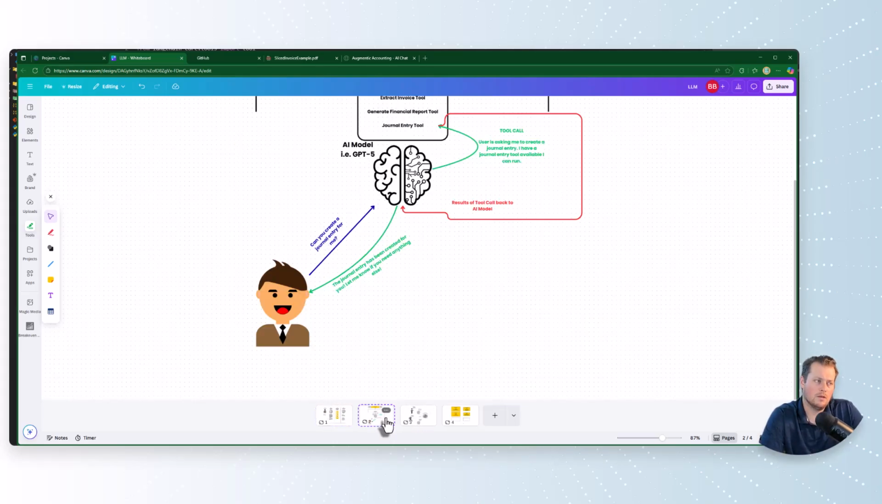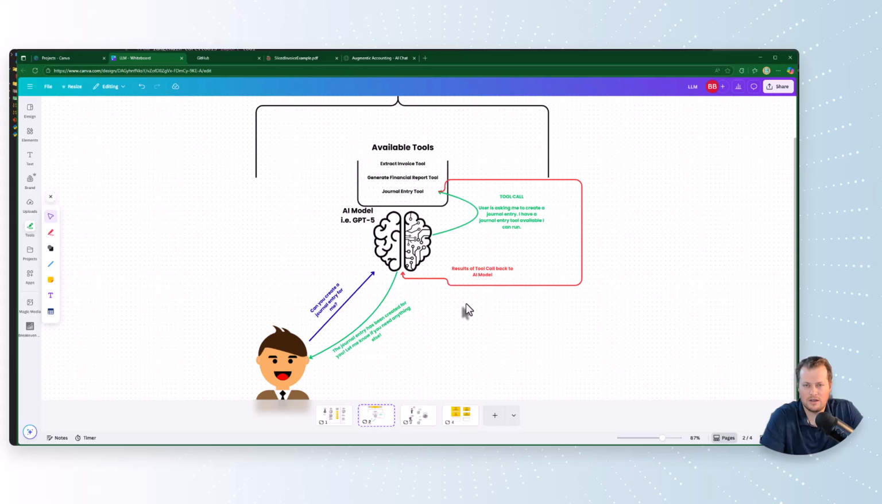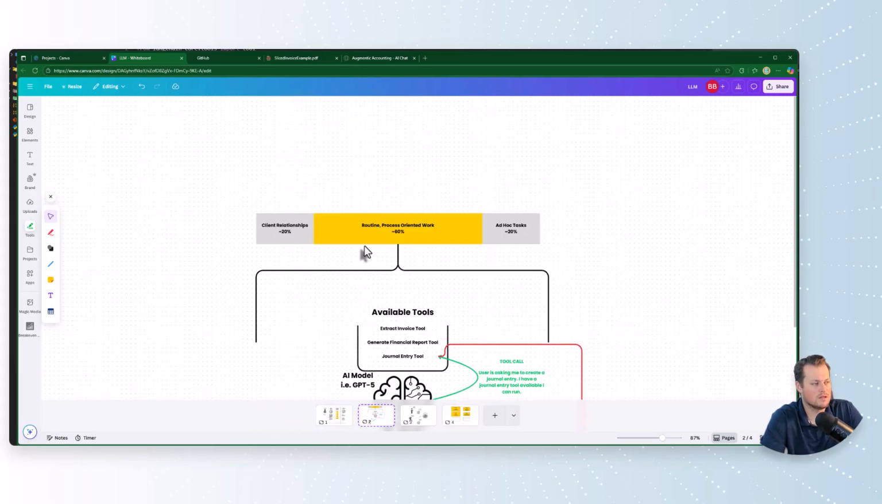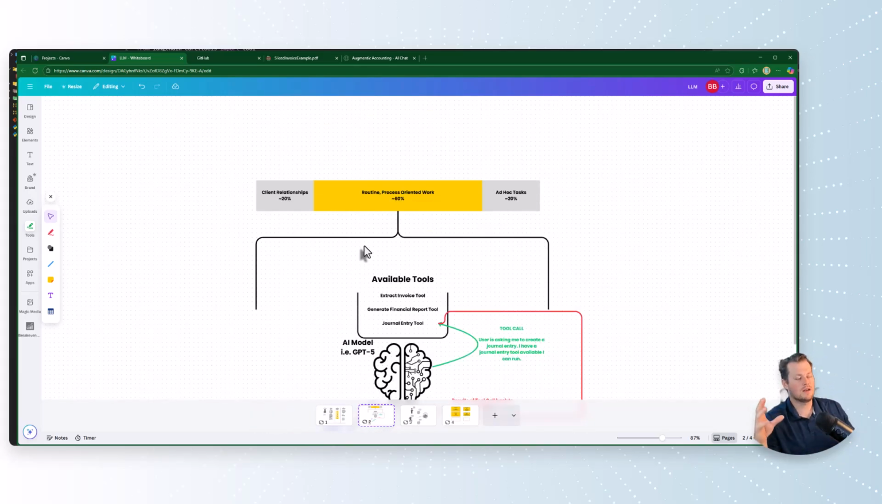So this is the tool calling agent, again, in practice. What I want to focus on in this picture is this breakdown of work. Accountants generally have 3 buckets of work. You could say there's a 4th or a 5th, but for the most part, I think most would agree it falls into client relationship work, routine process-oriented work, and then ad hoc tasks.